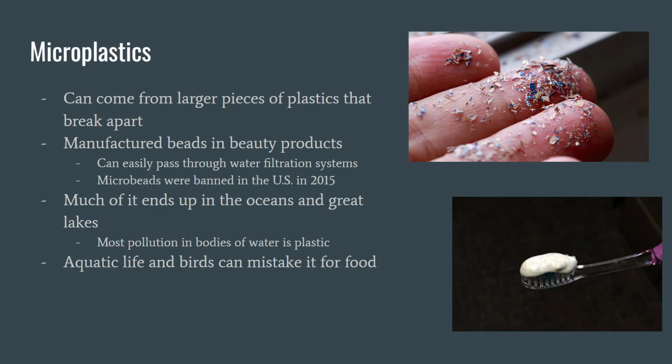Microplastics. These can come from larger pieces of plastic that break apart. In some beauty products, there are microbeads. These can pass through water filtration systems. These microbeads were banned in the US in 2015. The most common type of pollution in bodies of water is plastic. Oftentimes, aqualife and birds can mistake it for food.